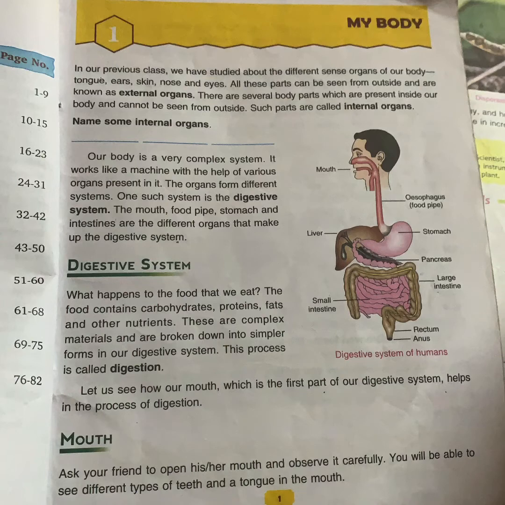All these parts can be seen from outside. We can see our sense organs from outside, so they are known as external organs. So what are external organs? The organs that we can see from outside, they are called external organs.